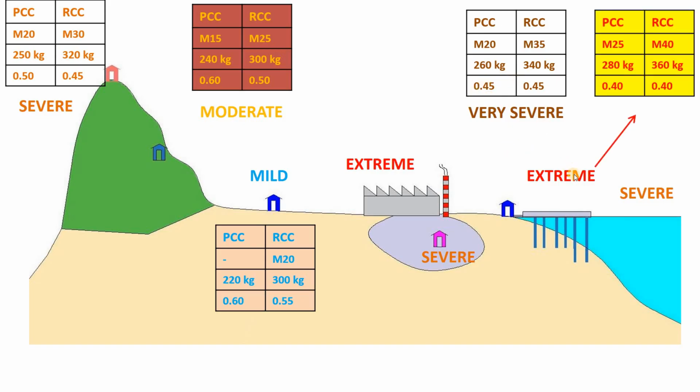The next condition is the extreme condition. In extreme condition for PCC M25 concrete to be maintained with 280 kgs of cement and 0.4 water cement ratio. In case of RCC at extreme condition, minimum grade of concrete is M40 with at least 360 kgs of cement and a water cement ratio of 0.4.